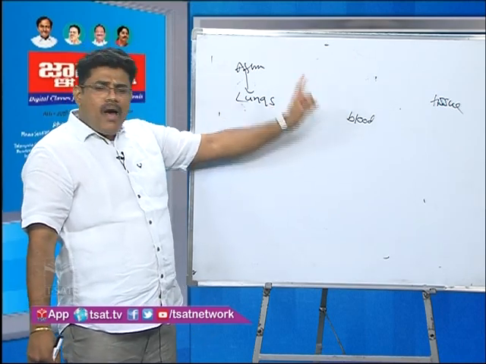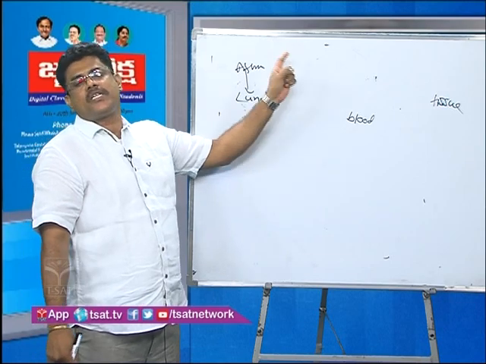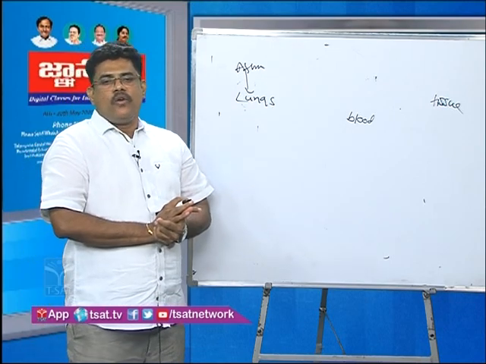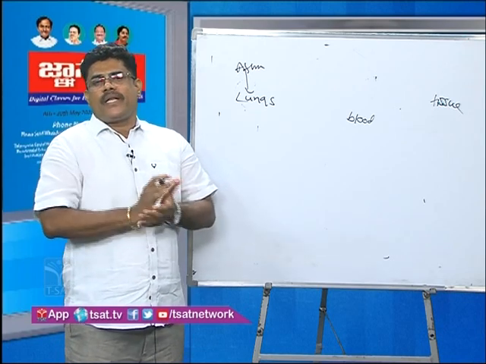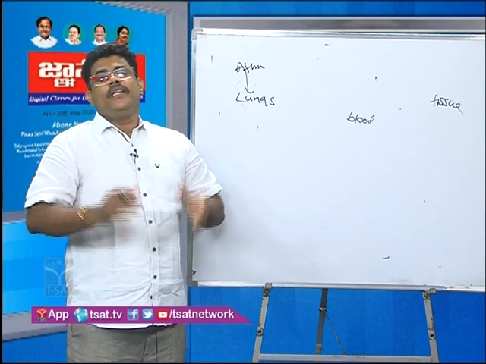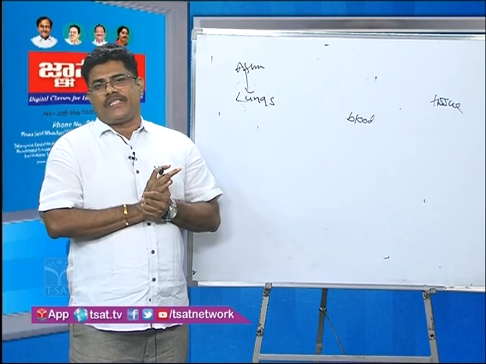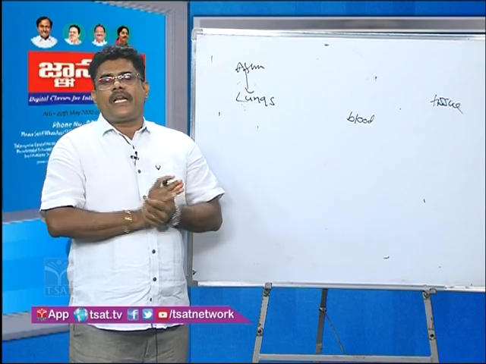Blood is very important for transport of gases. For example, take human blood. In the blood, RBC, erythrocytes, is present. In the RBC, hemoglobin is present. Hemoglobin is a respiratory pigment.